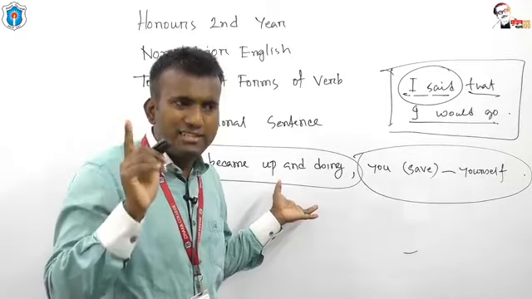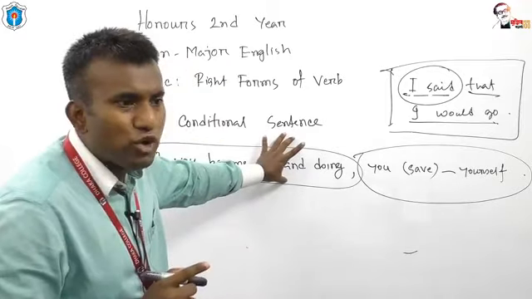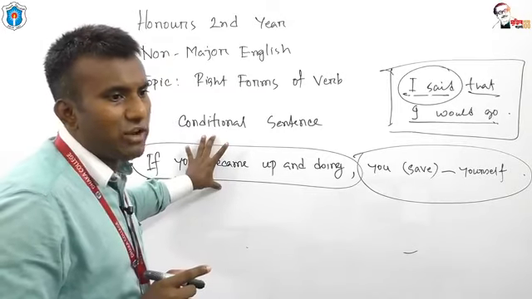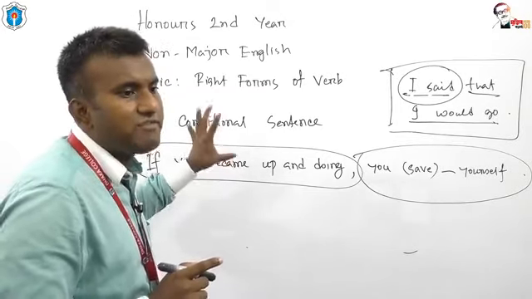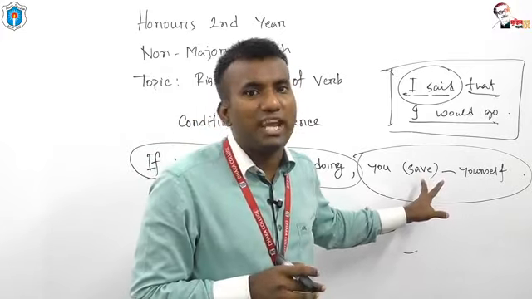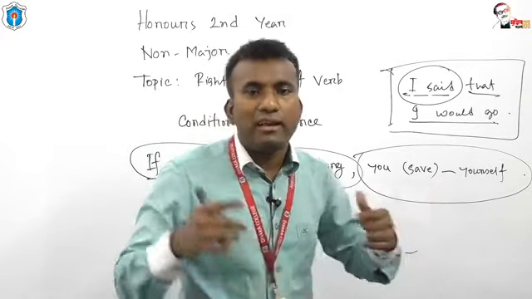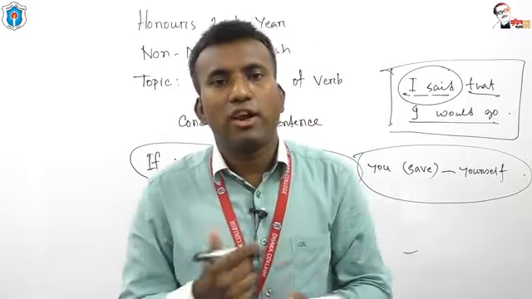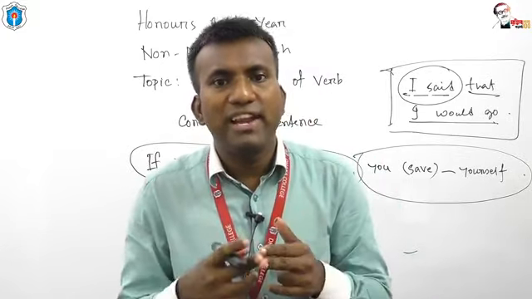Okay, and you have already come to know that because of the tense of the subordinate clause, a specific tense will be used in the principal clause. The tenses that we use in a conditional sentence must be related to each other.